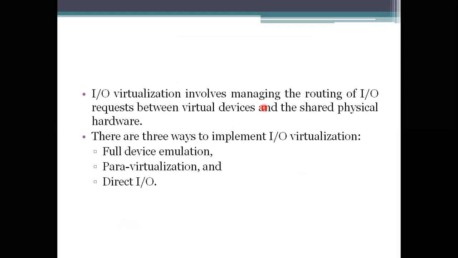After that we have IO virtualization, and we use 3 different approaches to perform it. We make hardware, CPUs and memory spaces available to others, not only the same one. And we make our IO devices available to the guest operating system. To support the virtualization we need to implement one of these methods: the first is full device emulation, then para virtualization, and direct IO.